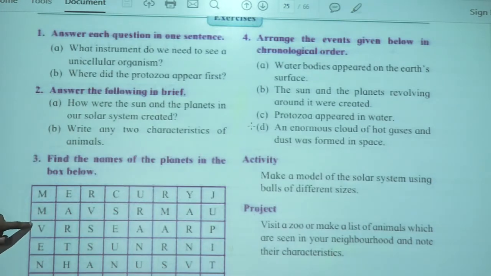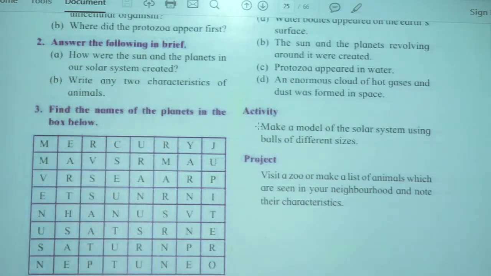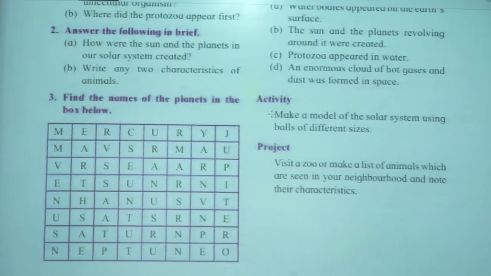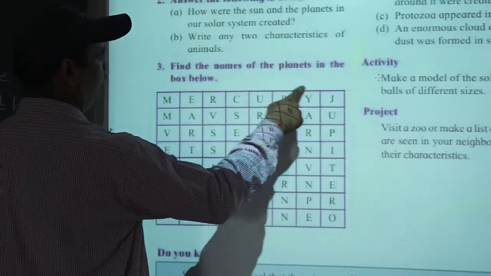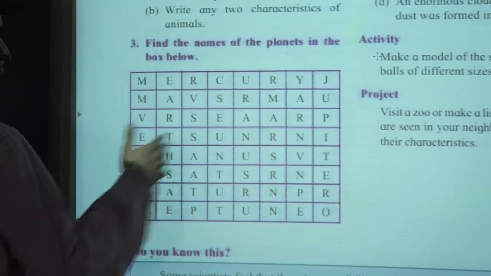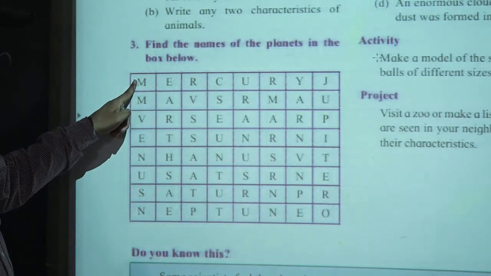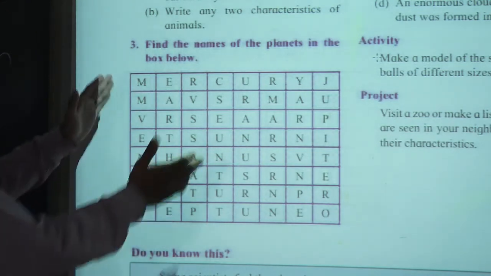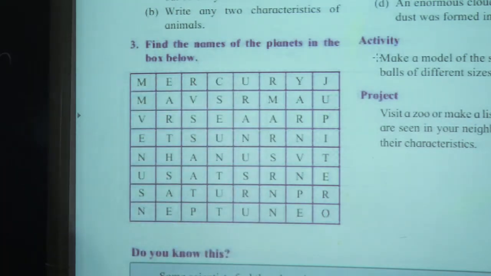Now the next question you have to solve by yourself. Here are certain names of planets you have to find out. I will give only one example: Mercury. This will be Mercury, so you can highlight it. You try to find the rest. This is a very simple one, so you do this activity yourself. You can make a table, or use one page of your maths notebook and paste it like this, so it will be easy for you. You have to find the names of planets, and you have to use different colors.